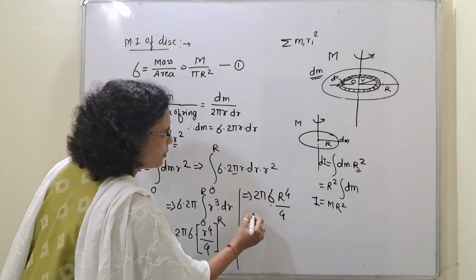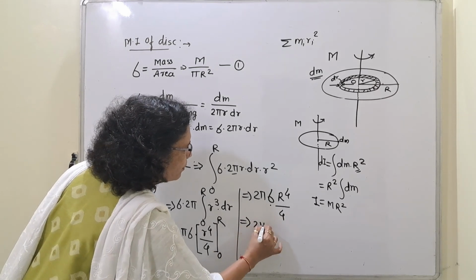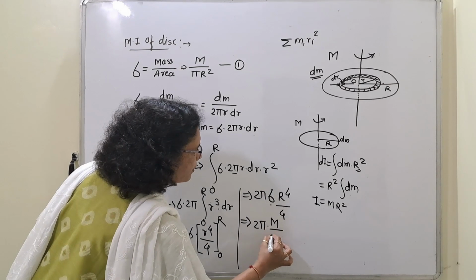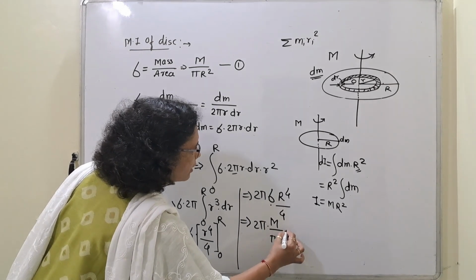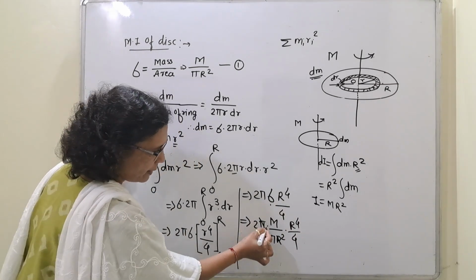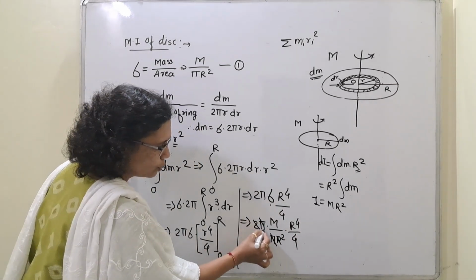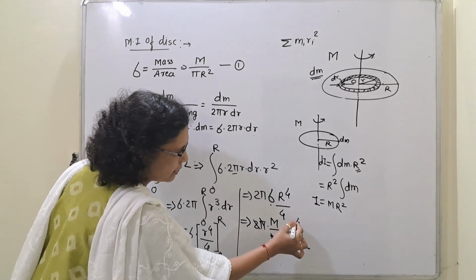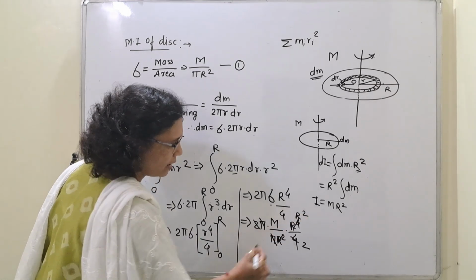Now, put this value of sigma here. 2 pi into, what is the value of sigma? It is m upon pi r square into r raised to 4 upon 4. Pi gets cancelled. 2 2s are 4. R square will get cancelled, and here only r square will remain.